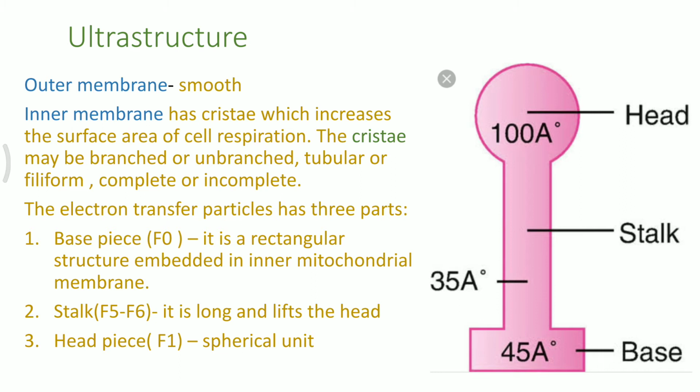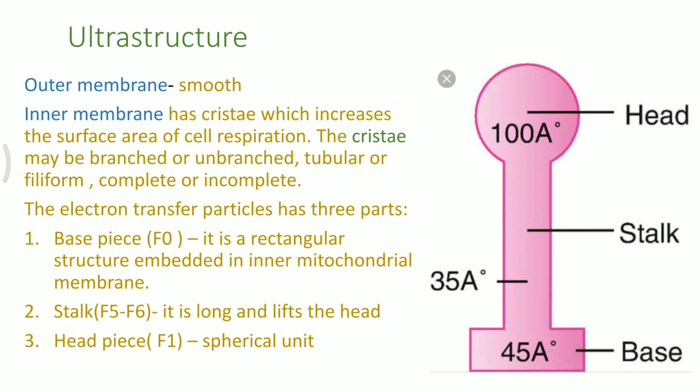The electron transport particle which forms the ATP has three parts: the head, stalk, and base. These are the dimensions: 100 angstrom for the head, 35 angstrom is the diameter of the stalk, whereas 45 angstrom is the size of the base. Each structure is of a different type.